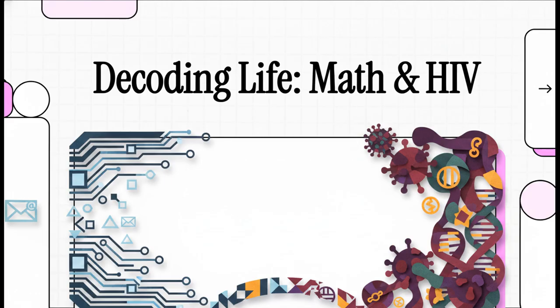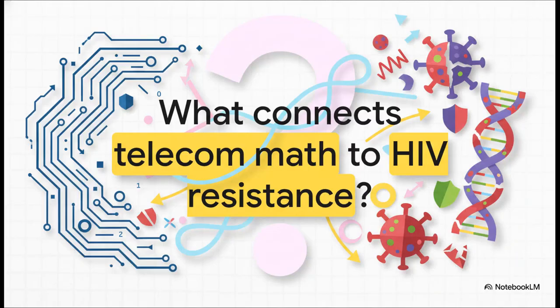By the end of our time today, you're going to see how the exact same math we use to send a text message without errors might actually be the key to designing the ultimate biological superdrug. It's wild stuff. So what do telecommunications math and HIV drug resistance have in common? I know, it sounds like a trick question, right?